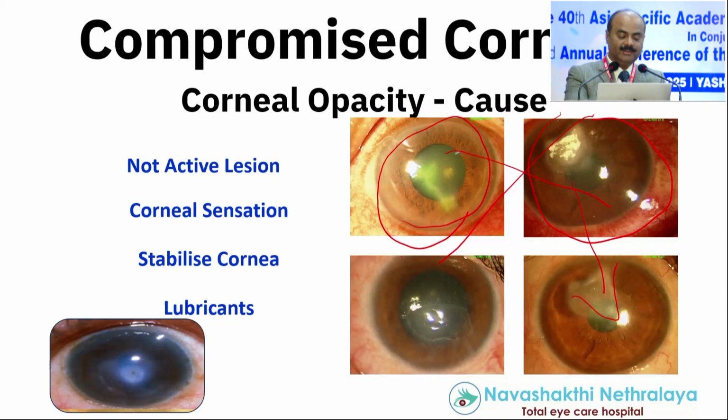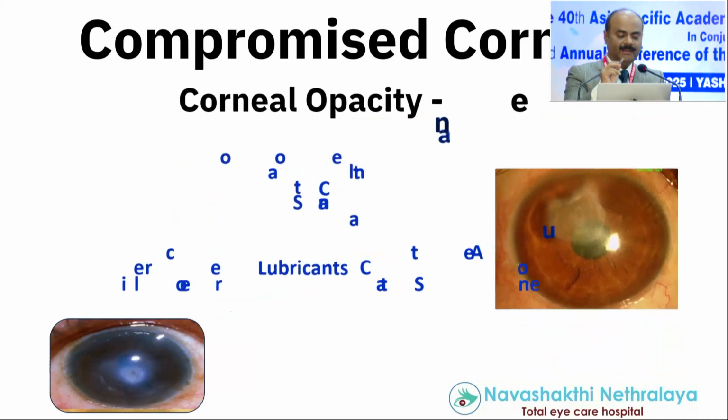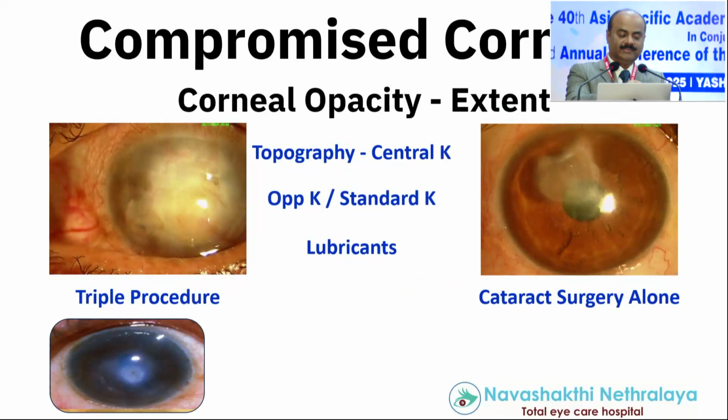What is most important? Look for corneal sensation, because if the corneal sensation is less, this will heal very badly. Stabilize the cornea, use lubricants, and then go ahead with the surgery. Intraoperatively, look at the extent of the opacity. If it's something like this, there's no use doing just a cataract. Plan a triple procedure or a combined procedure. If it is something like this, it is still worth trying cataract surgery alone.